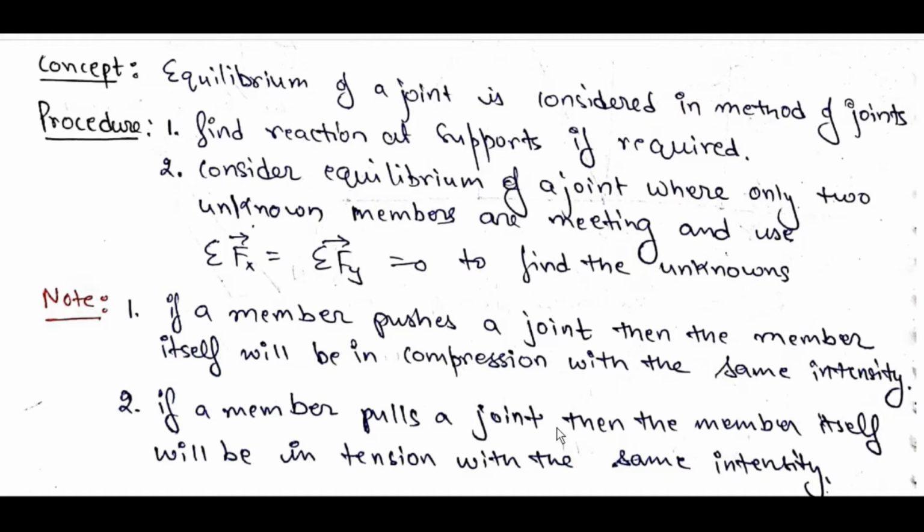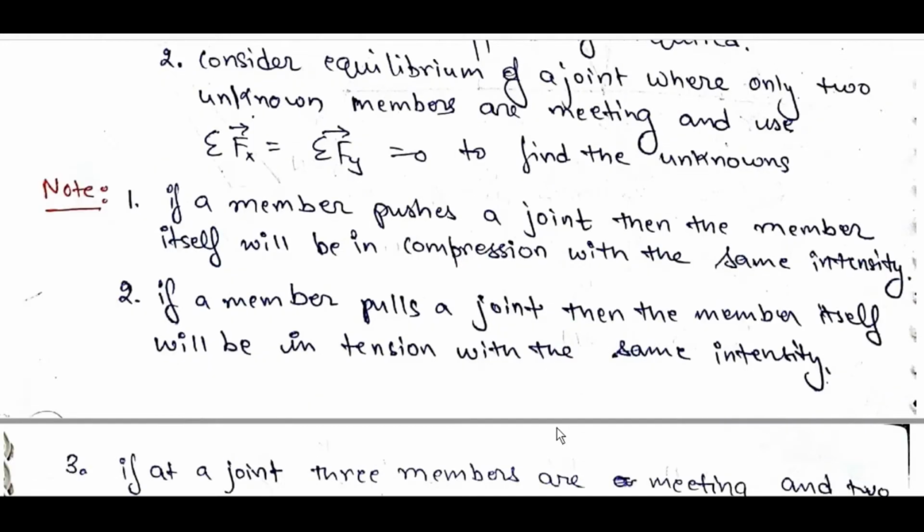What it is saying is, if a member is pulling a joint, then the member will be in tension. The joint is being pulled, so the reaction to that tension will be there.